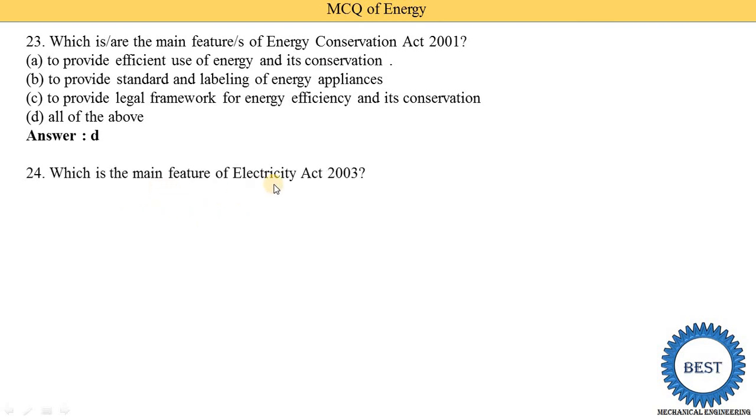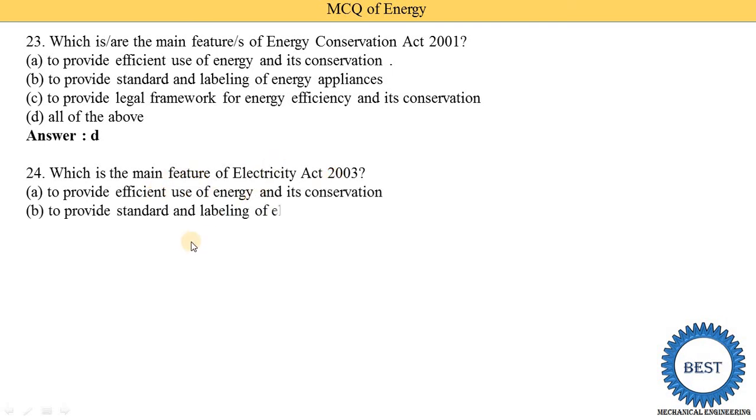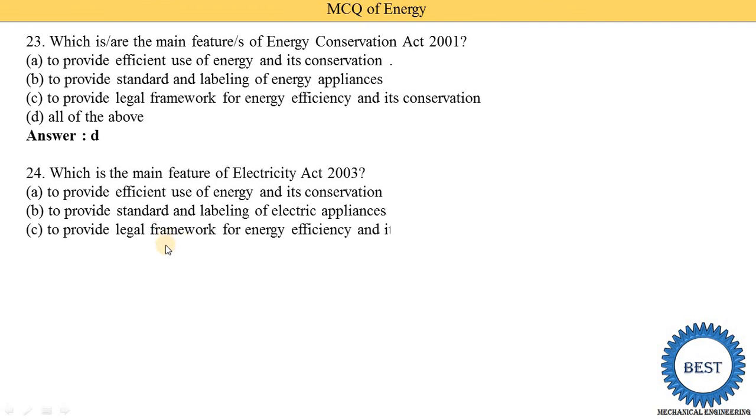Which is the main feature of Electricity Act 2003? To provide efficient use of energy and its conservation, to provide standards and labeling of energy appliances, to provide legal framework for energy efficiency and its conservation, and to improve and regulate the power sector. So option D is the correct. Okay, so here you see that the first 3 options are the same. But suppose it is asked for 2001, you need to select all of the above, and if they ask about 2003, improve and regulate the power sector is correct for the 2003 Act.